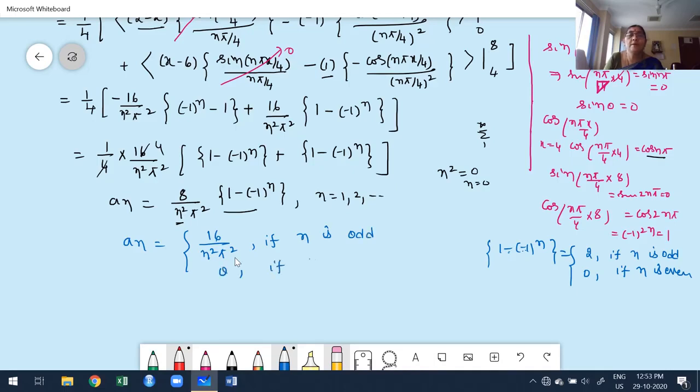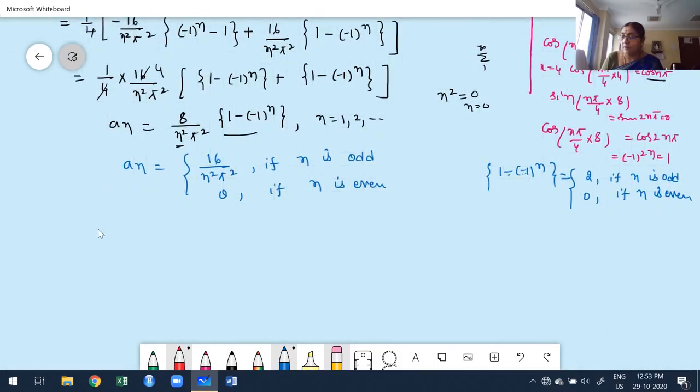0 if n is even. This itself is 0. Whatever the product must be 0. Therefore not necessary to write anything. Next move to our bn value. I have to find out bn similarly.